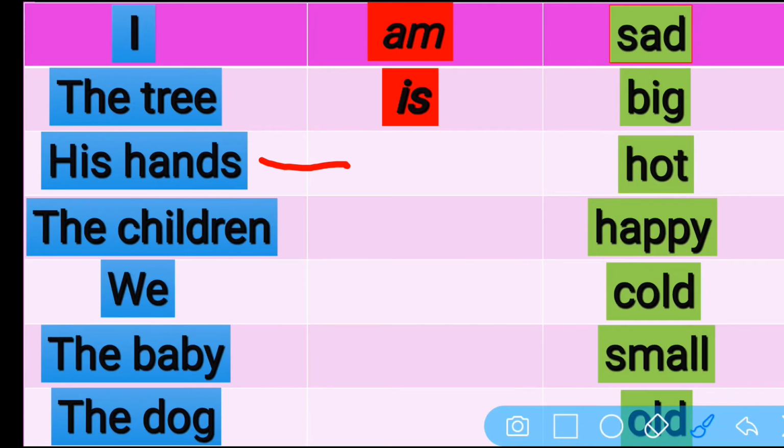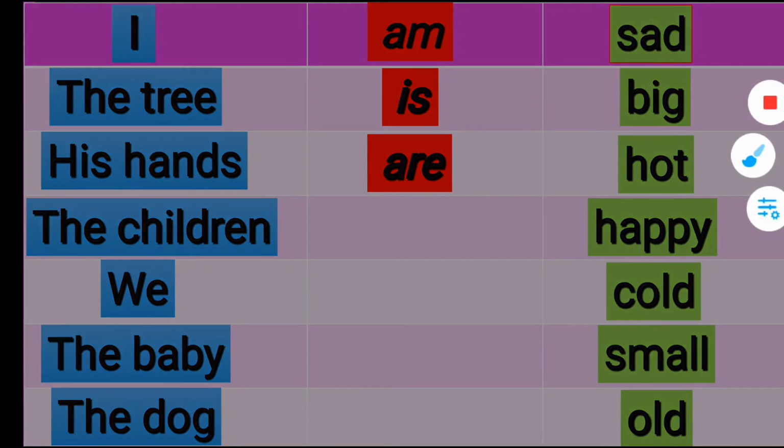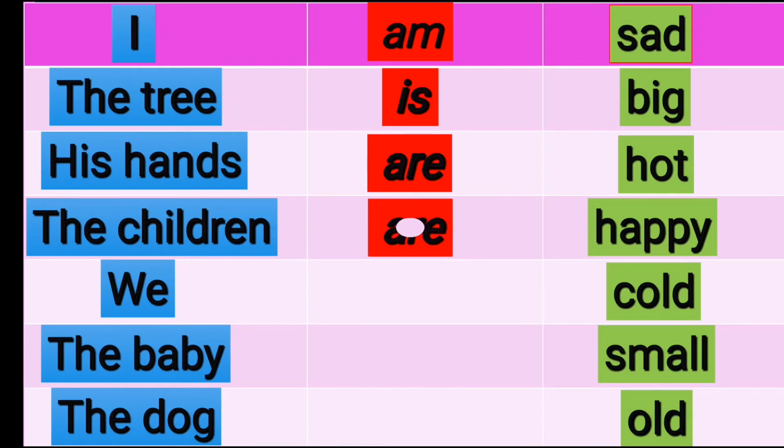So his hands dash hot. His hands are hot. The children. The children means more than one child. Okay, there are many children. The children dash happy. So what will it be? The children are happy.